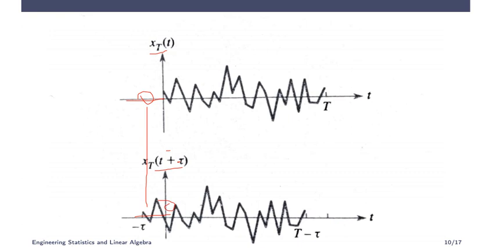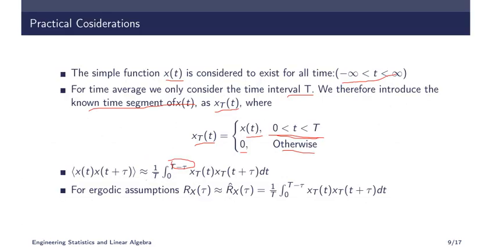And here also, this portion and this portion, here it is 0, here it has some value, but 0 into that, if you multiply, then that also will become 0. So your integration actually starts from 0 to T minus tau. So using that, our integral is now approximated to 1 by T integral 0 to T minus tau of xT of t times xT of t plus tau. Since ergodic process means this time average and the ensemble average should be the same, right?